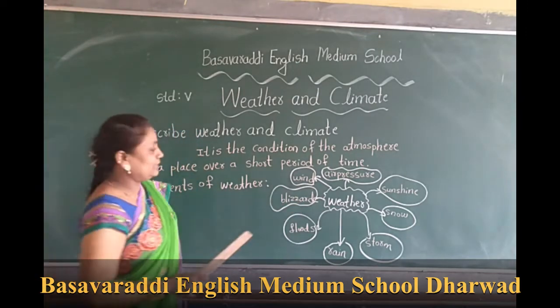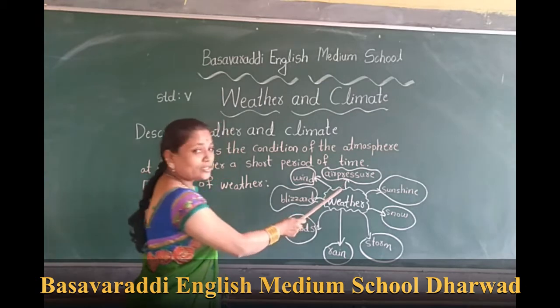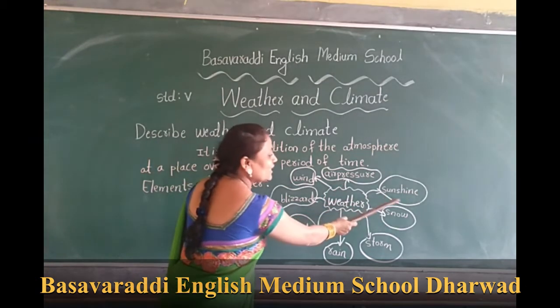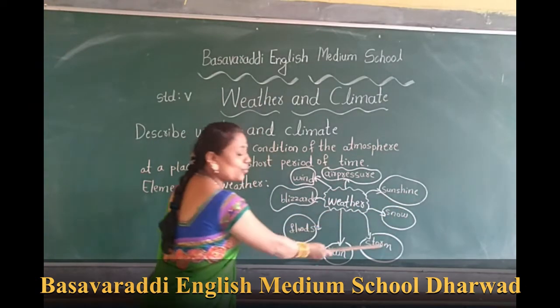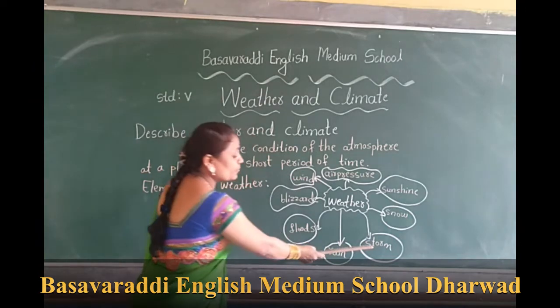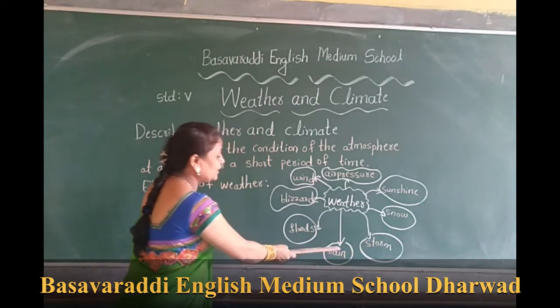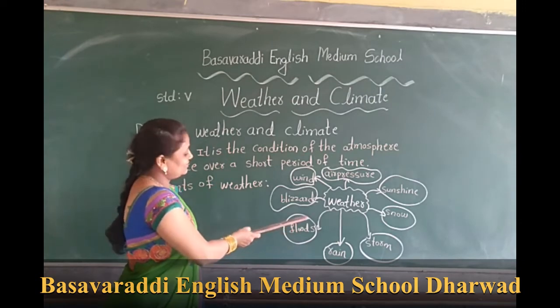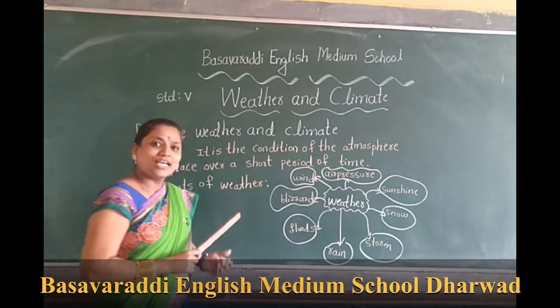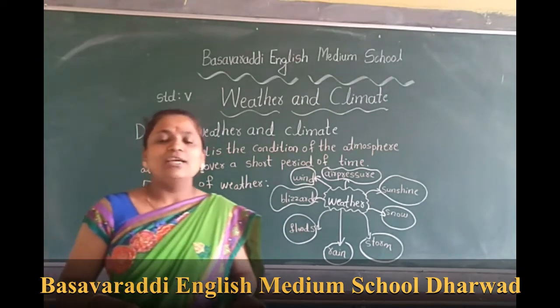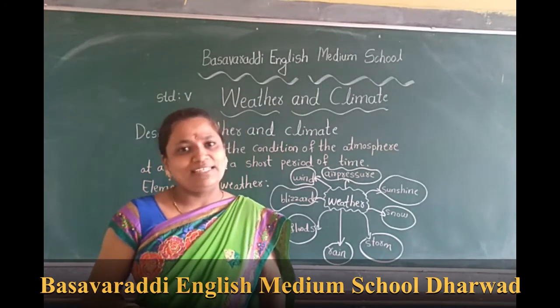Elements of weather: air pressure, sunshine, snow, storm, rain, floods, blizzard. Okay? In the next part, we will discuss about climate.